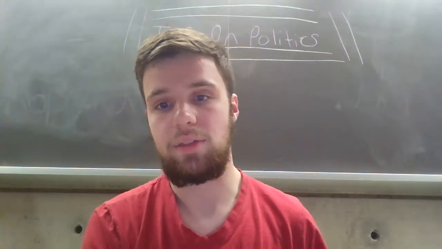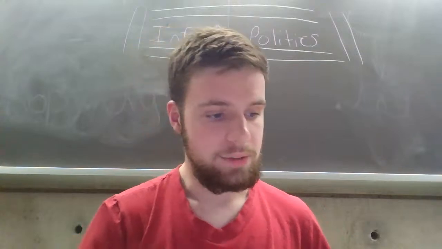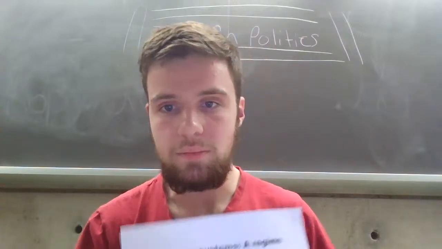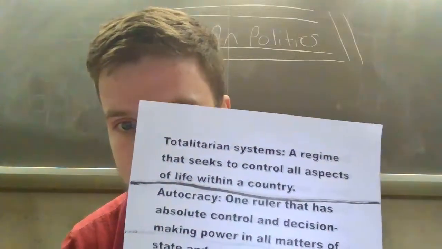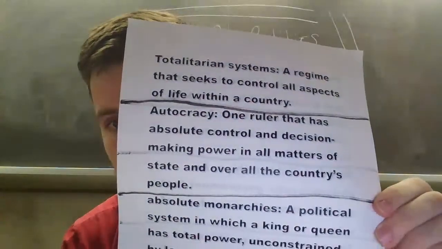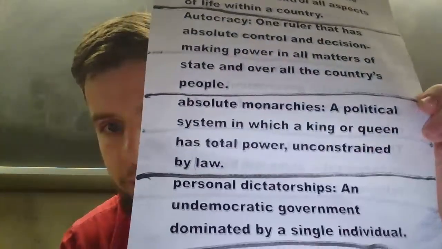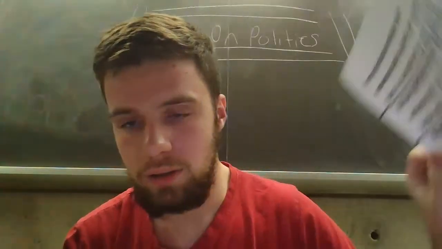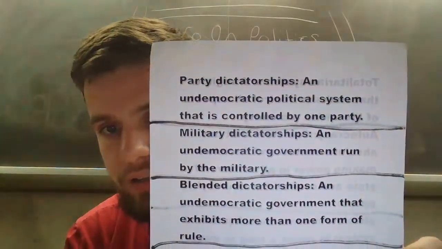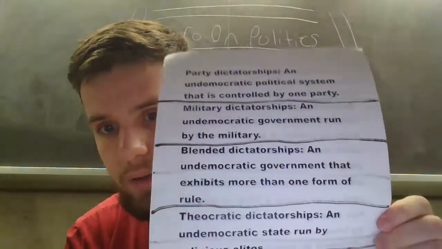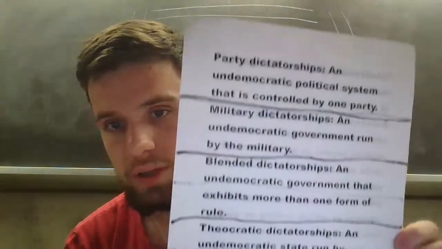What are the different kinds of authoritarian governments? I'm just going to list them off right here. Totalitarian system, autocratic system, then there's absolute monarchies, and then there's personal dictatorships. You see that? Then we have party dictatorships, military dictatorships, blended dictatorships, theocratic dictatorships.